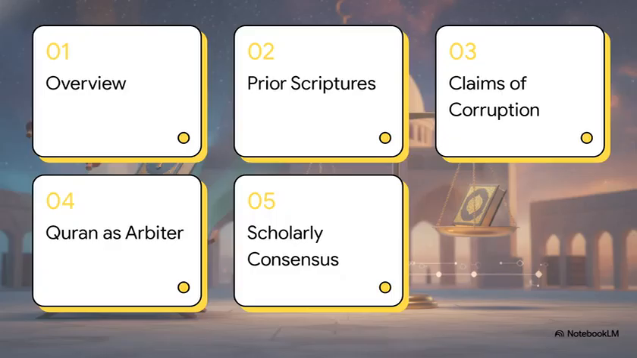Here's how we'll break this down today. First, an overview of the dilemma itself. Then, we'll look at the affirmation of prior scriptures, followed by analyzing claims of corruption. After that, we'll explore the Quran as the ultimate arbiter, and finally, we'll wrap up with the scholarly consensus. Let's get right into it.